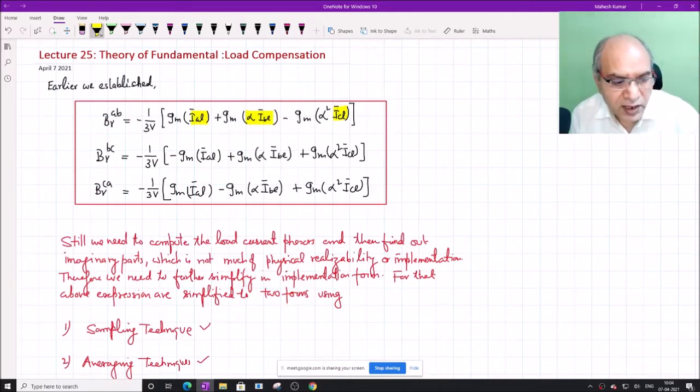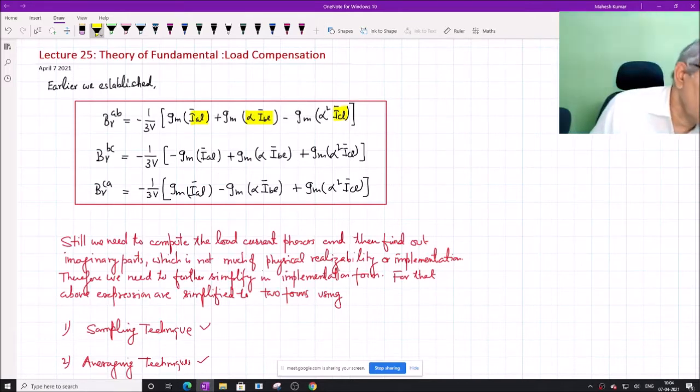So they are in terms of phasor quantities, hence it is not a very implementable form, which means that if we want to implement in the real-time domain, then it is a problem.